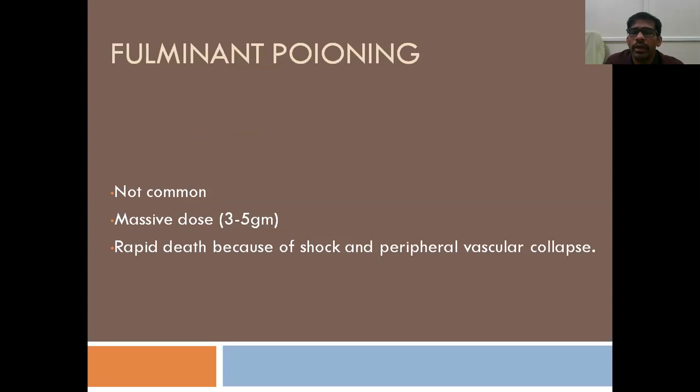Okay, coming to fulminant poisoning, which is uncommon. It is not common in arsenic poisoning, but it can occur if given in higher doses. 3 to 5 grams of arsenic can kill a person within 2 to 3 hours after consumption of the poison. Right? Rapid death, and there will be no gastrointestinal symptoms. There will only be symptoms of shock and peripheral vascular collapse in cases where the person has experienced this fulminant poisoning.